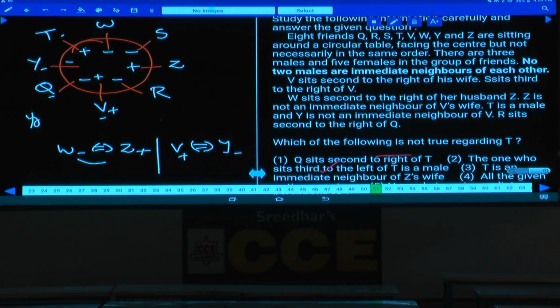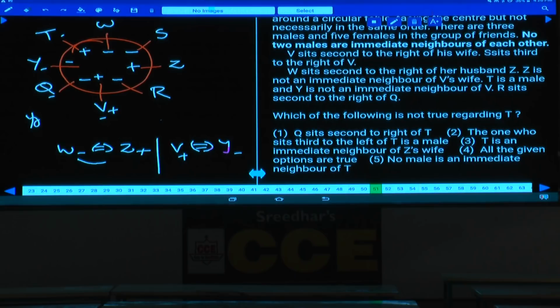Then question number 51. Which of the following is not true? Not true means it must be definitely false. Which of the following is not true with respect to T? Q sits second to the right of T. Q is seated second to the right of T. True or false? It is true. But as the question is about false, choice 1 cannot be your answer.